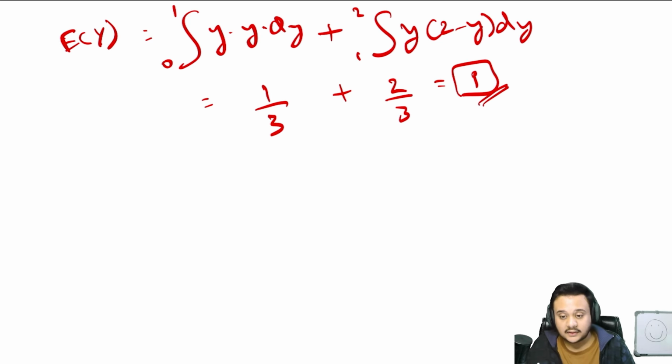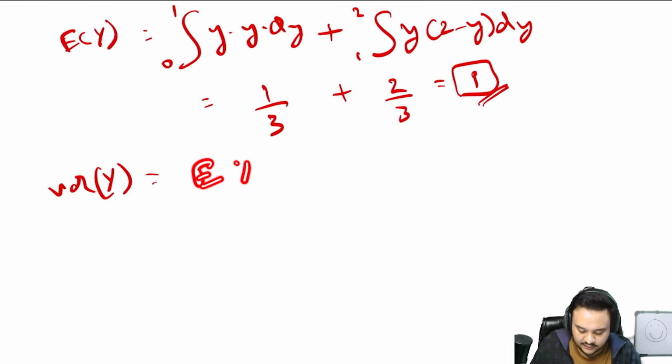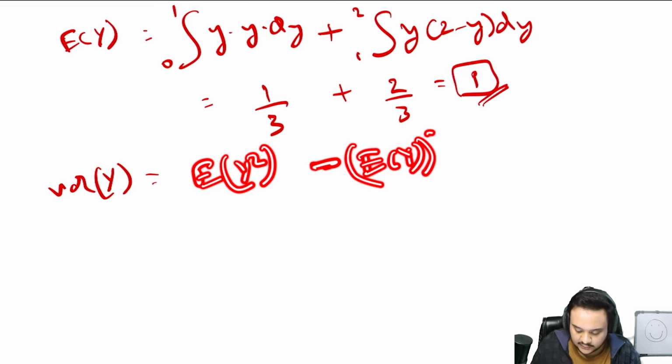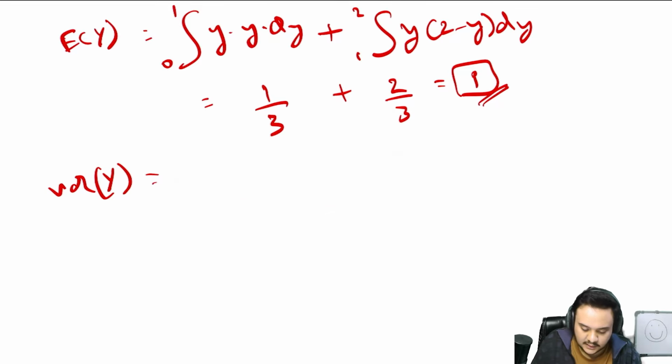Okay, the variance of y, then, what is this? The formula is just E[y square] minus E[y] whole square, right? That is the formula. So we already have E[y] whole square, so just find E[y square]. To do that, you'll have to use y square instead of y.